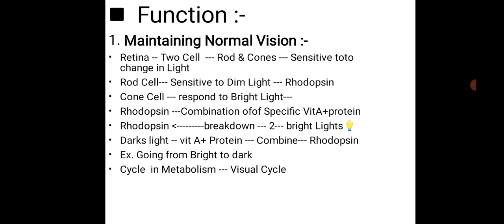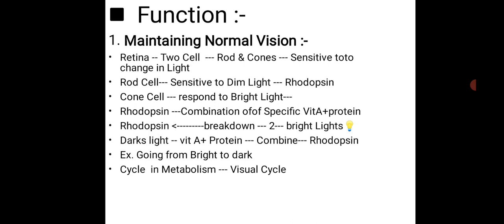The cone cell responds to bright light. So the cone cell is for bright light and the rod cell is for dim light. Which one is larger? In a general sense, the cone. Rods are small, and cones are somewhat bigger than rods.